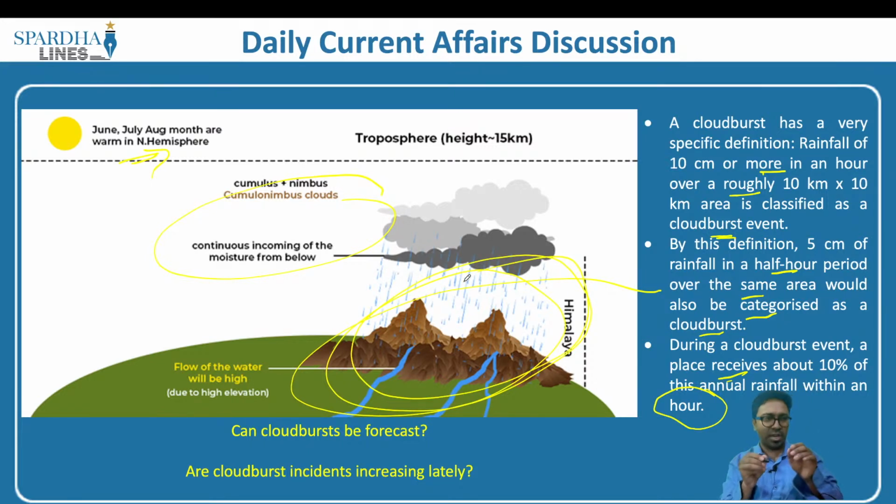So when you look into the present situation, one question that we need to ask is whether it is because of climate change circumstances. When you look at the world around, we are witnessing a couple of important geographical phenomena. There are wildfires taking place, there are forest fires taking place, and then we are witnessing extreme temperatures as well, and warming up of the oceans. So is cloudburst also a paradigm of this climate change?